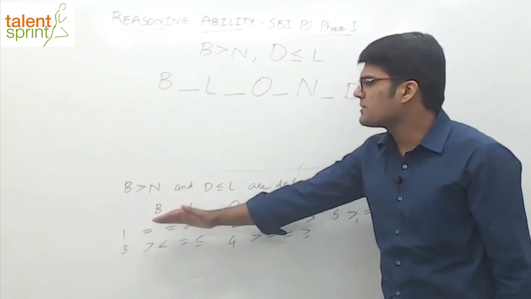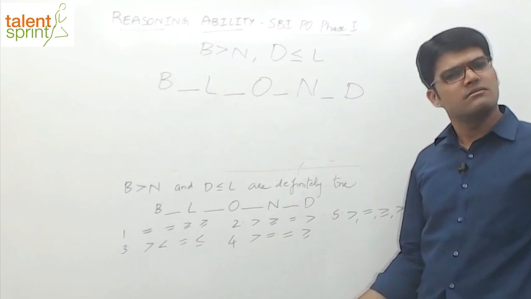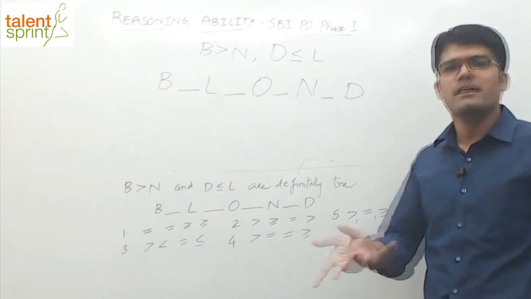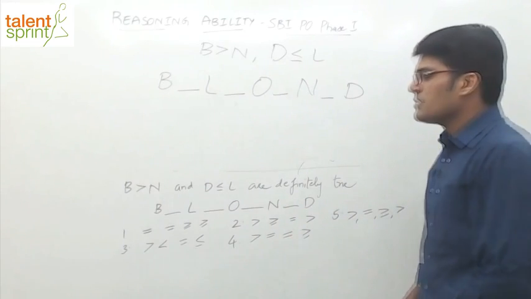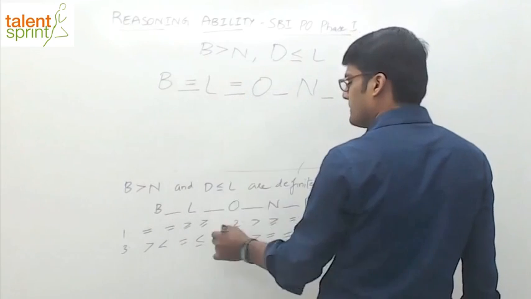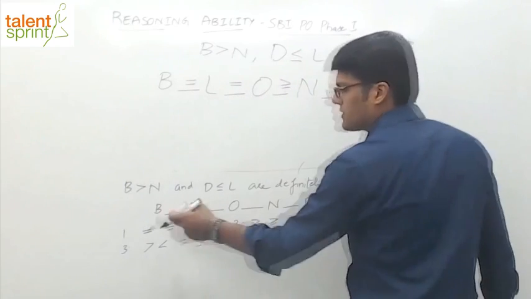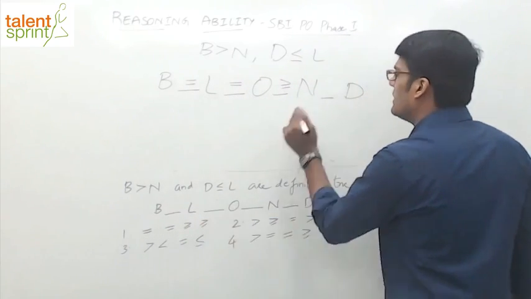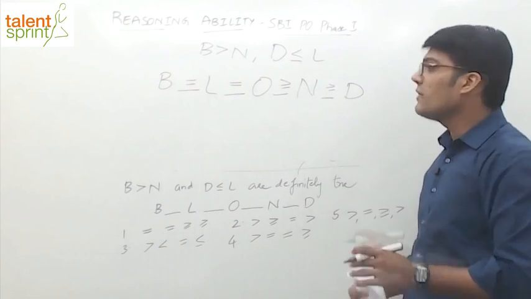So what we'll do is substitute the answer options one after the other. 3 of them or 4 of them will get eliminated. The left out one is the correct one, right? So let's substitute the first option, equal, equal, greater than or equal, greater than or equal. Now what do you see?